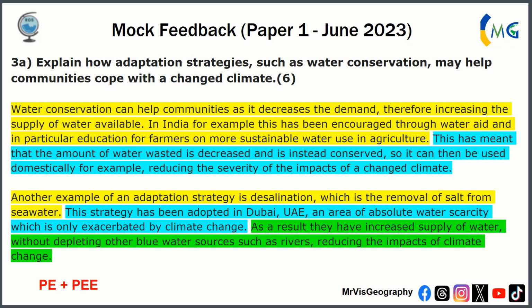They could explain desalination in a little bit more detail, but I gave it a generous 5. It's a nice answer. There's lots of there. It just needs another explanation in the first paragraph, potentially more detailed in the second paragraph.